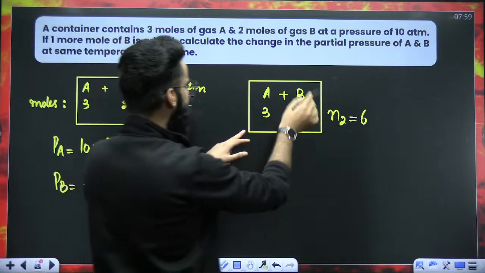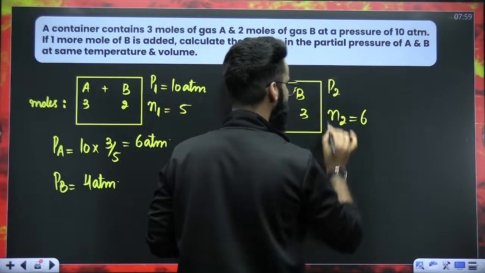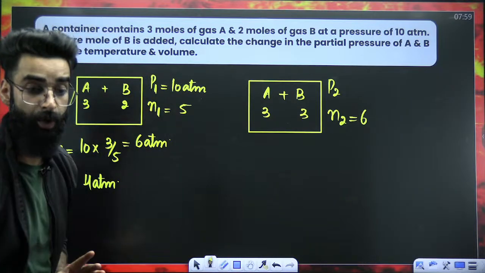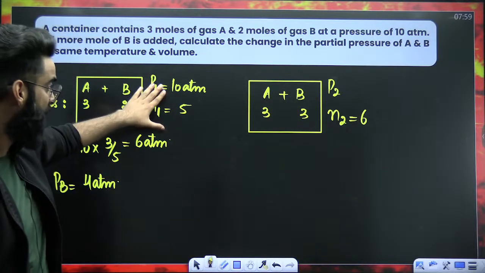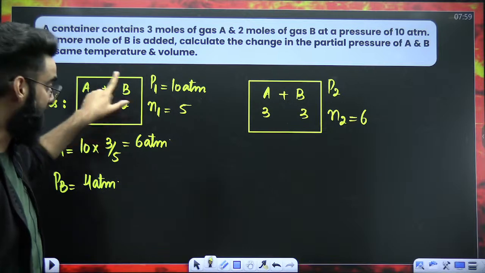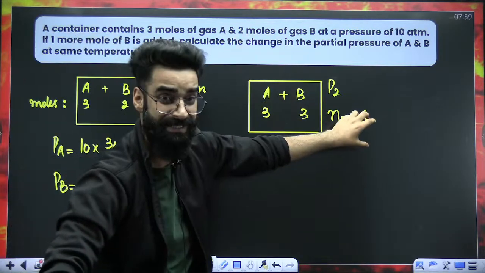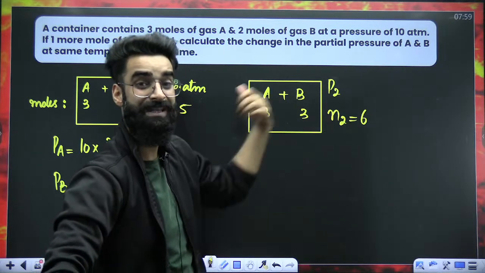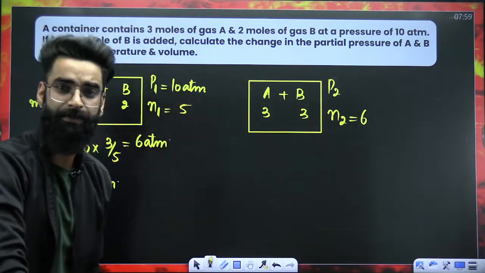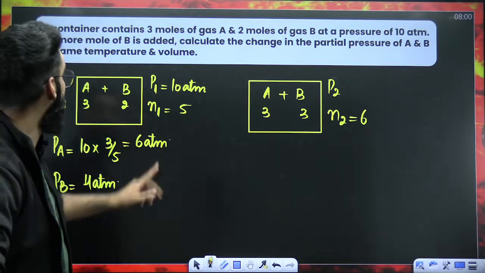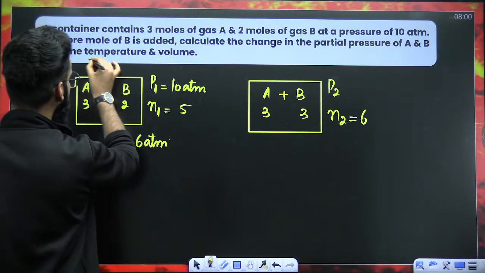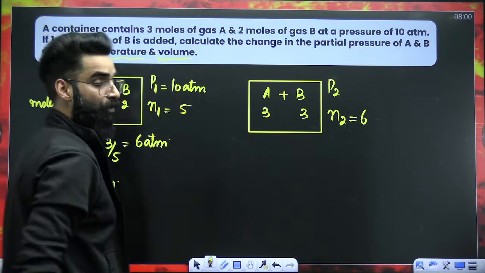Will the pressure of the mixture again be 10 atm? What do you think? The pressure of the mixture again is not going to be 10 atm. Initially, it was 10 atm when there were total 5 moles present in the mixture. Now, the total moles are 6. So, moles are increasing. Will the pressure remain the same? No. Why is that? Because it's mentioned that we have to take temperature and volume constant.